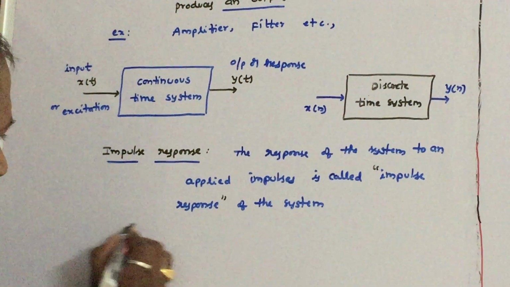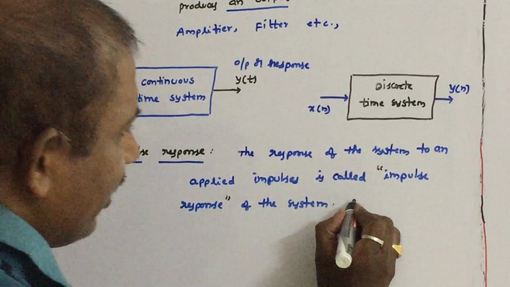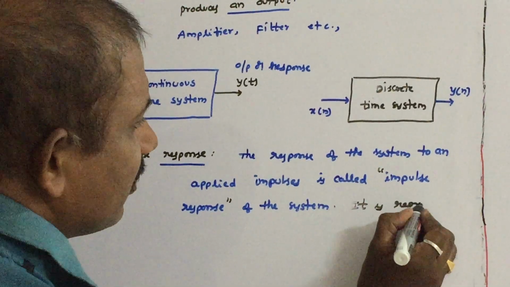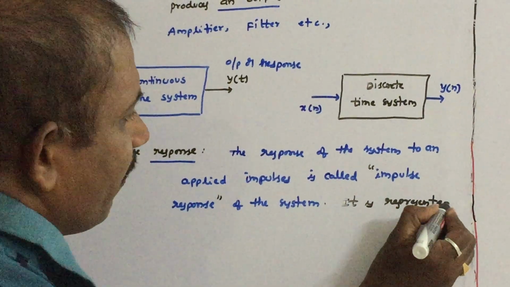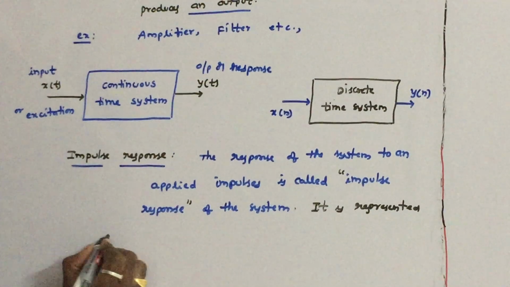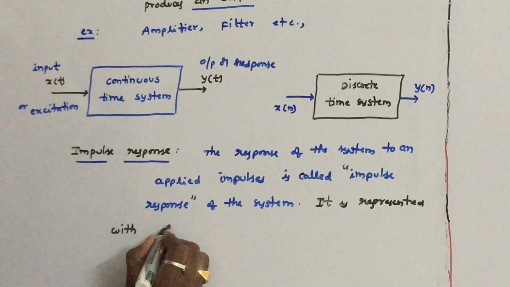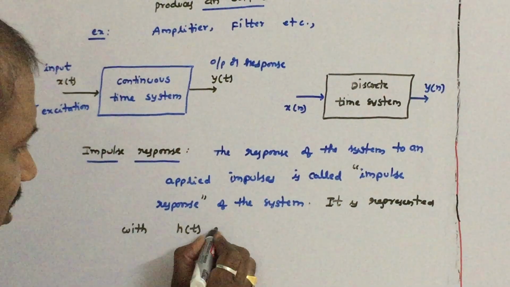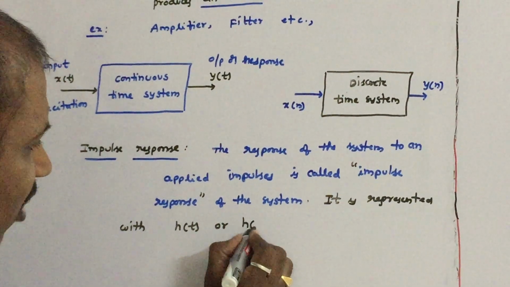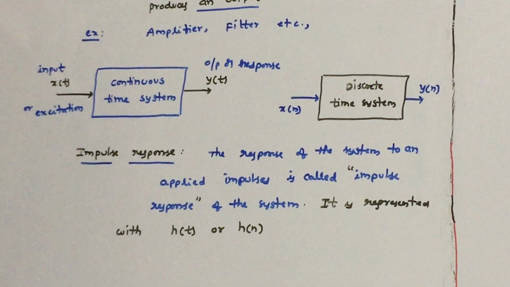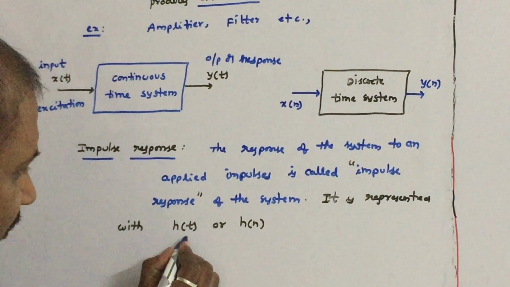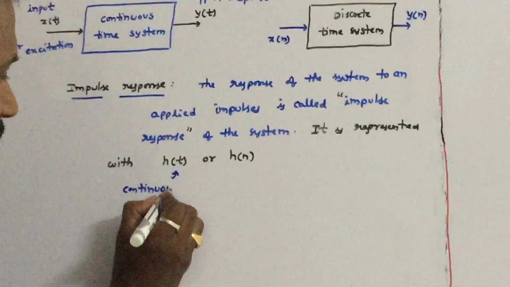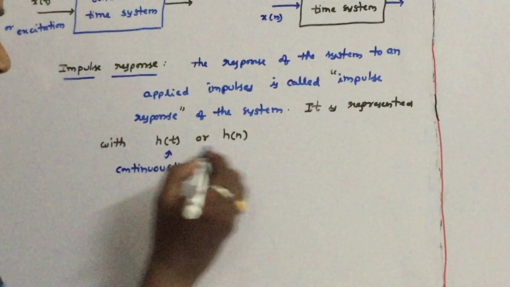It is represented with h of t. Remember, very important. The impulse response is h of t or h of n. For continuous time systems, it is represented with h of t.